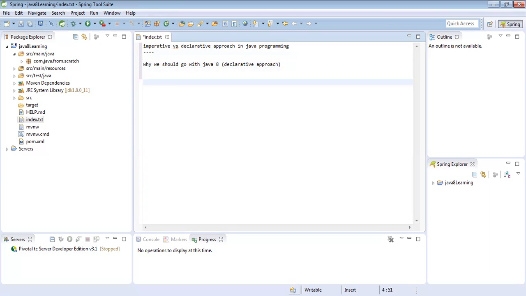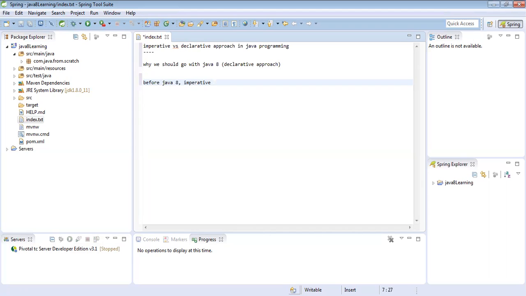Okay, so before Java 8, we have this imperative approach. What is meant by imperative and declarative? I will explain those details by giving one simple example.